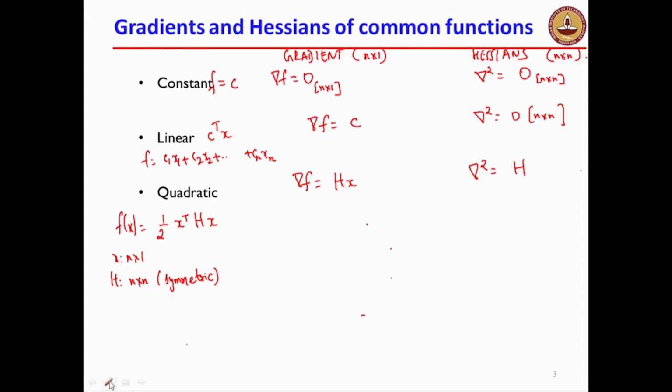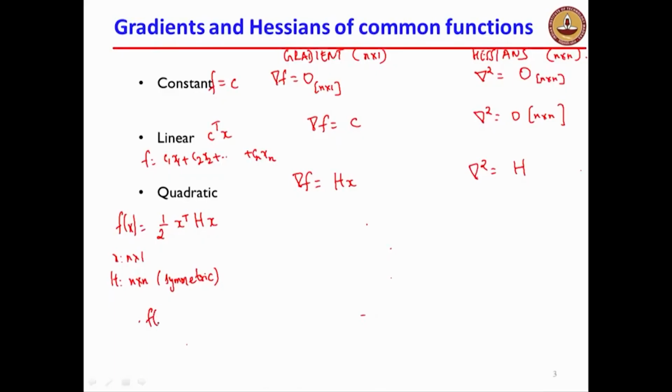Now, what about an arbitrary function with maybe a constant term, a linear term, and a quadratic term? So f of x is equal to, the gradient is going to be Hx plus c.